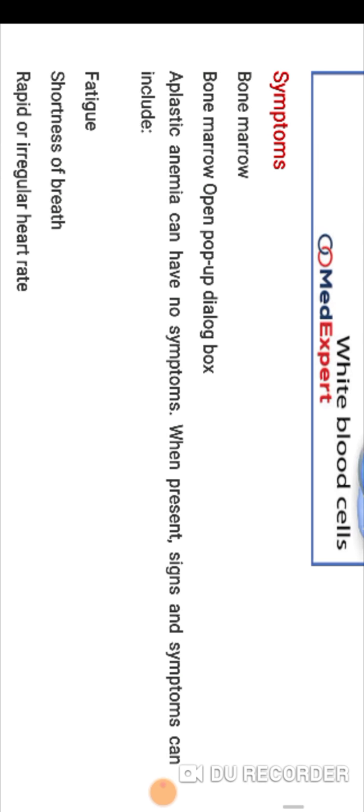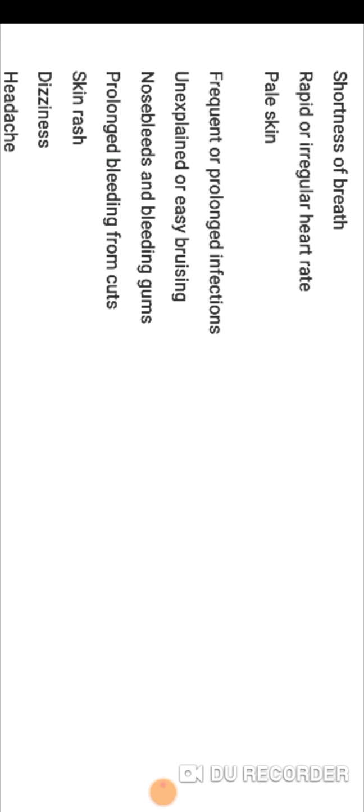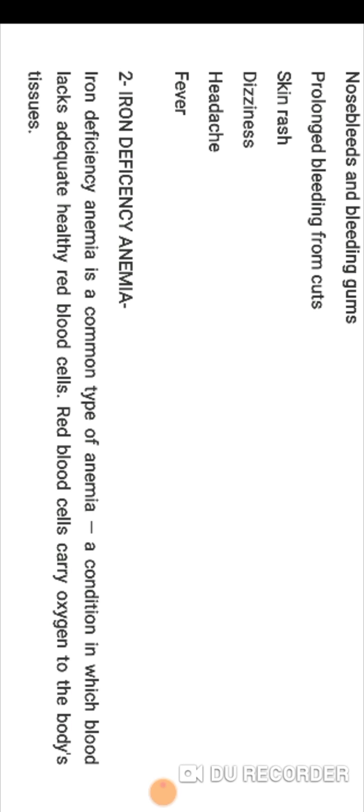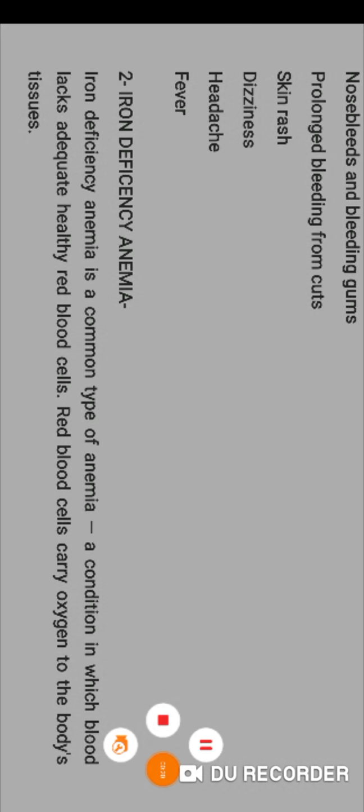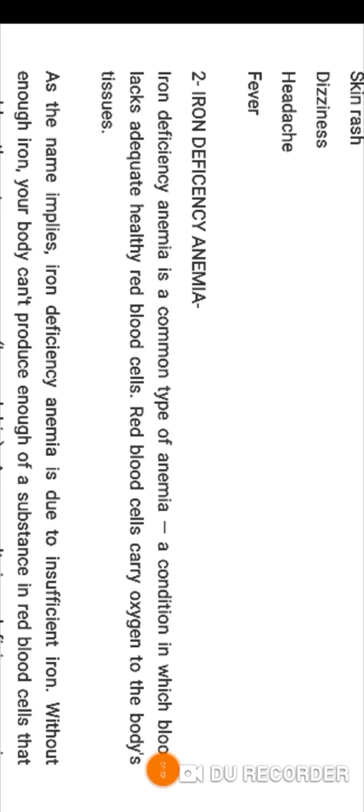Okay, friend. So this was aplastic anemia. Then we are going to the next one. What is iron deficiency anemia? Iron deficiency anemia is a common type of anemia, a condition in which the blood lacks adequate healthy red blood cells.